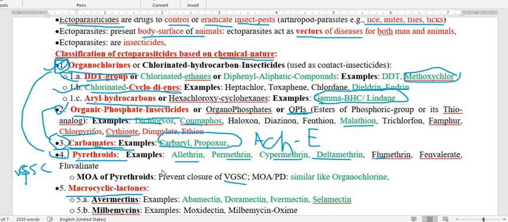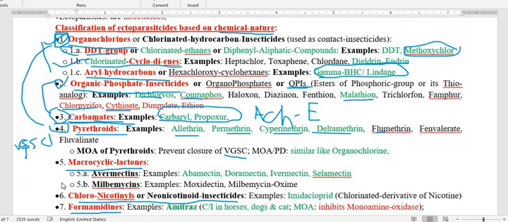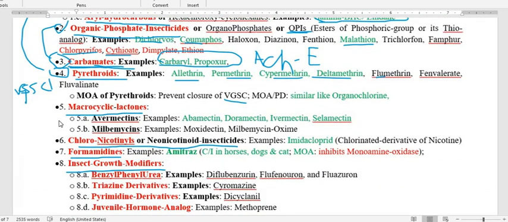action on the sodium channel, they are also acting on the GABA receptor. Both the drugs block the GABA receptor, so the neurotransmitter GABA is not going to attach to produce its action. So they both are GABA inhibitors, I mean some of the drugs belonging to organochlorine and also the type 2 pyrethroid. So this is all about that. The next is the macrocyclic lactone.